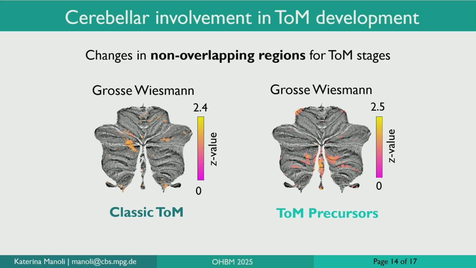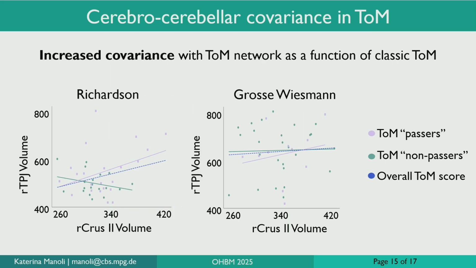And interestingly, this means that we're observing changes in non-overlapping regions for the different theory of mind stages, which was very interesting for us to see. And lastly, in terms of covariance, we also observed increased structural covariance between the cerebellar theory of mind regions and the volumes of the theory of mind network. Here I have the right TPJ as an example. And in the pink line, you can see that as theory of mind score increases, at least in classic theory of mind processing, so does covariance with the RTPJ.